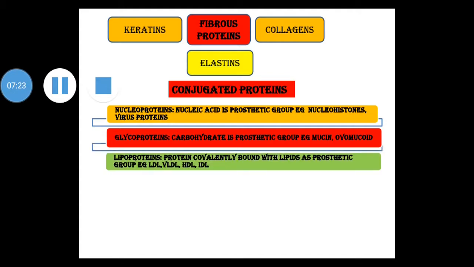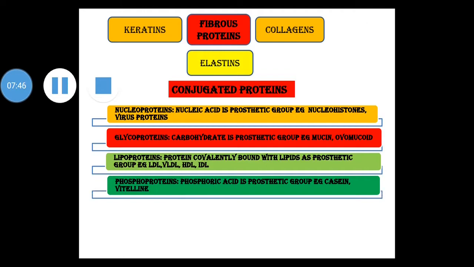Next is lipoproteins. Lipoproteins consist of protein covalently bound with lipids. Here lipid is the prosthetic group. For example, low density lipoprotein, very low density lipoprotein, high density lipoprotein and intermediate density lipoprotein. These lipoproteins are found in our body. Next is phosphoprotein. Here phosphoric acid is present as a prosthetic group. The well-known example of phosphoprotein is casein of milk. Again, vitellin of egg yolk.